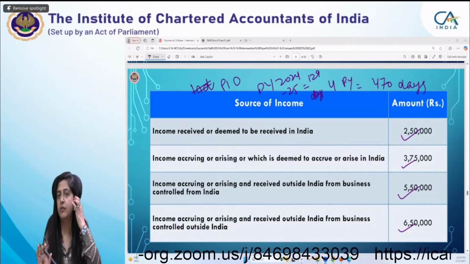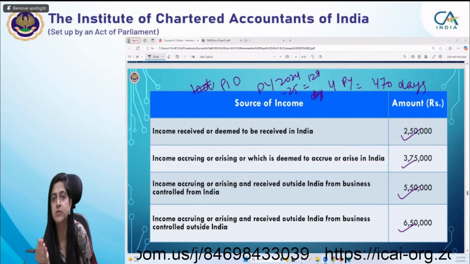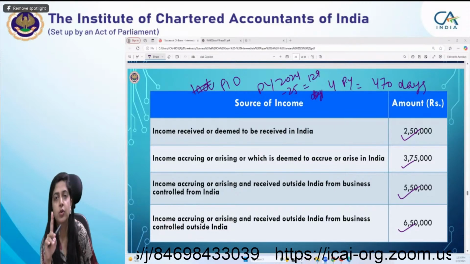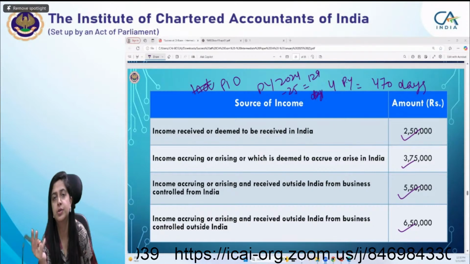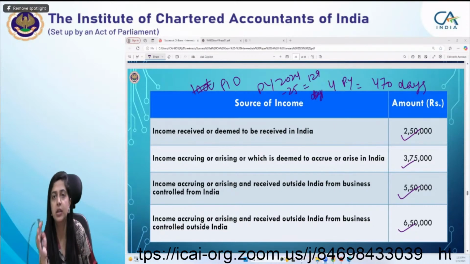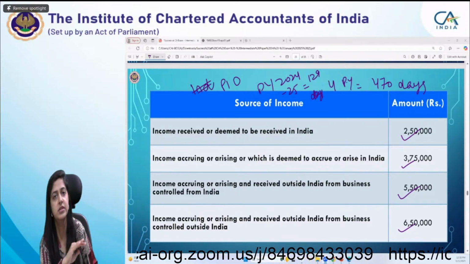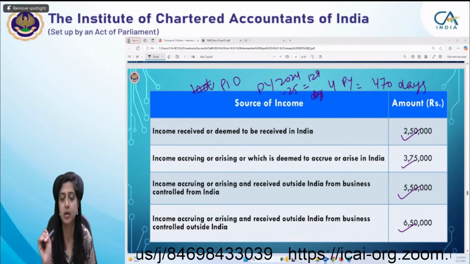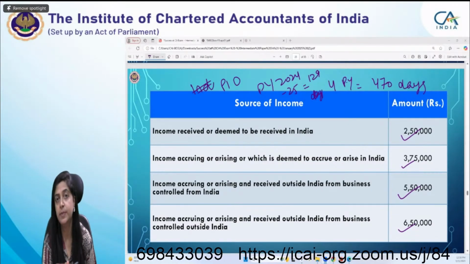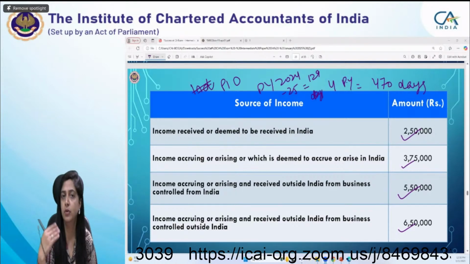First of all, we have to understand, student, when the person is visiting India, you have to check whether he is an Indian citizen and a person of Indian origin or not. Because if he is, then only you have to see the other condition. Otherwise, that is the end of the condition. So in this case, yes, he is a person of Indian origin, so we have to move on further.